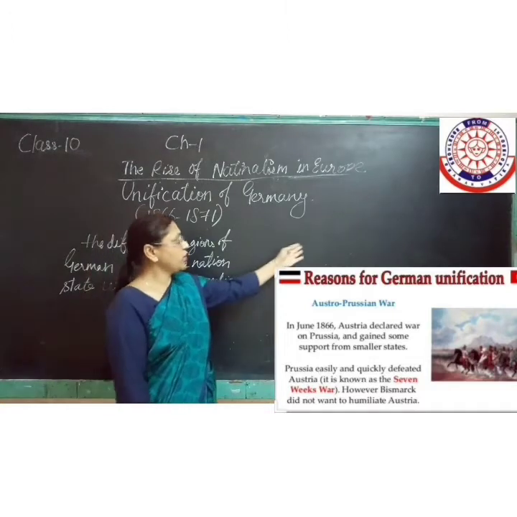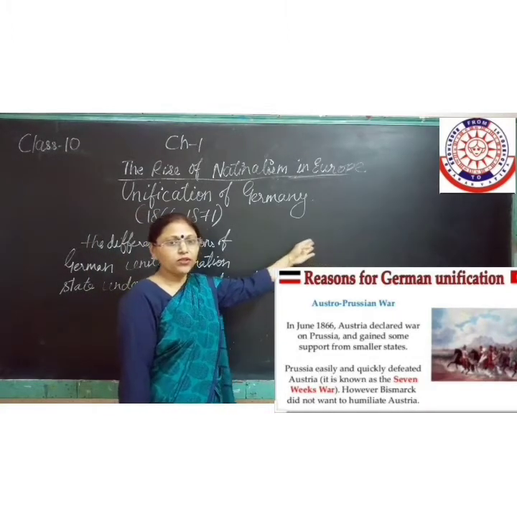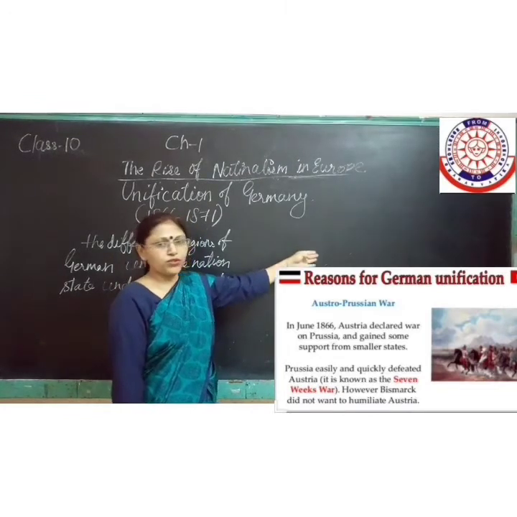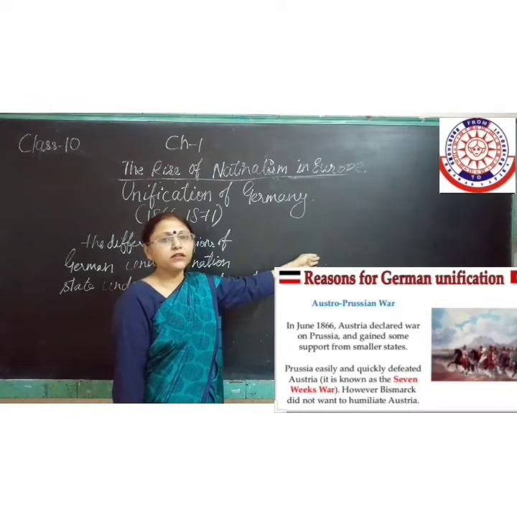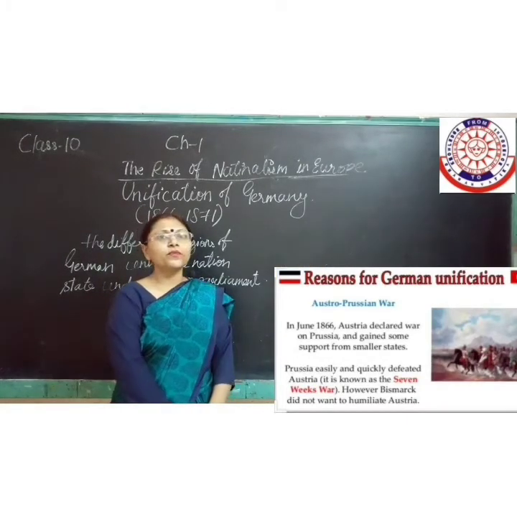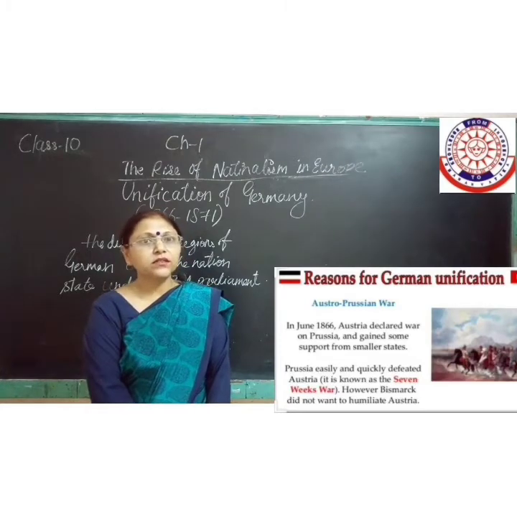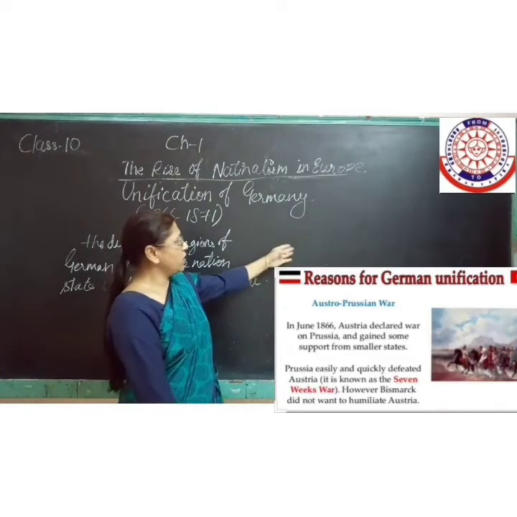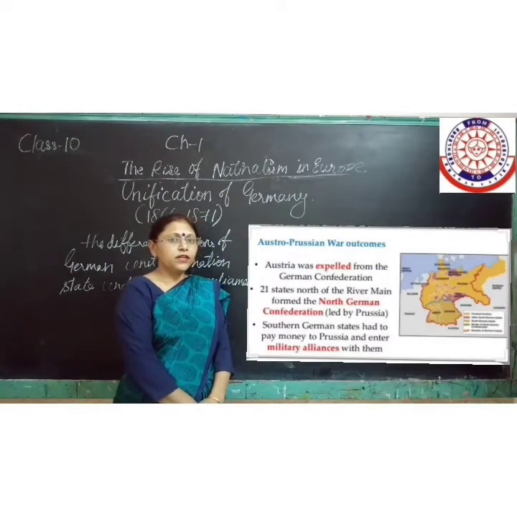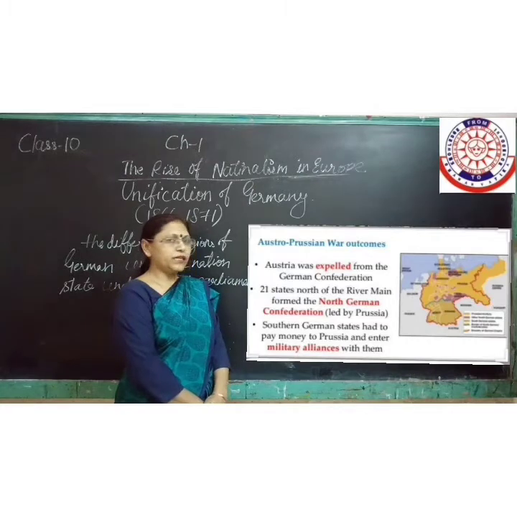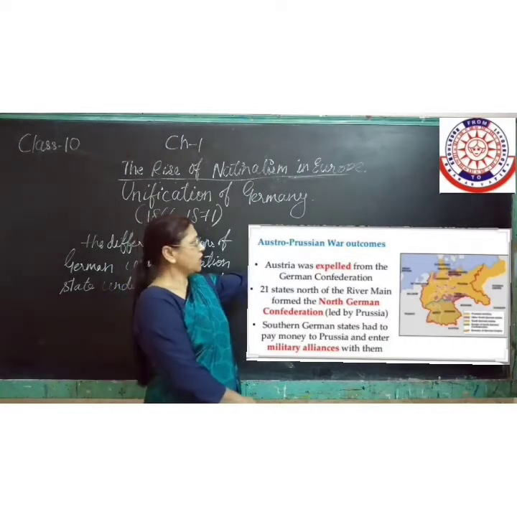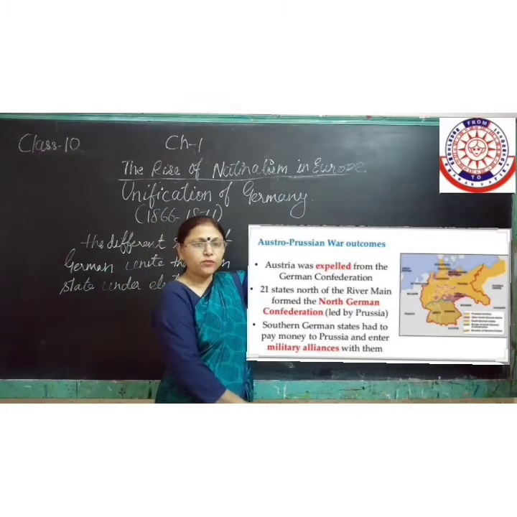Austro-Prussian War in June 1866, the Prussians declared war against Austria, and they easily captured Austria, making it a subordinate country, though Bismarck did not want Austria to act as its subordinate. It was called a long drawn 7-year war. Coming to our next point. In the first point, you have gone through that Prussia attacked Austria and captured Austria. So because of this, Austria was expelled from the German Confederation.